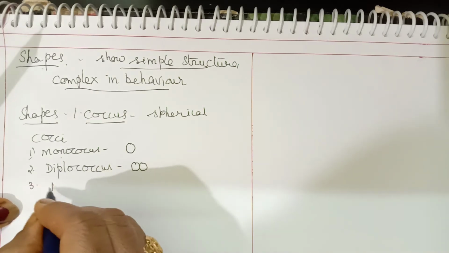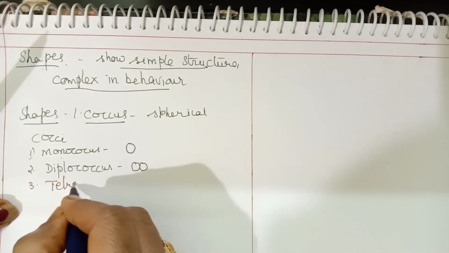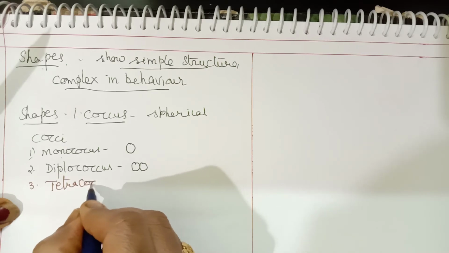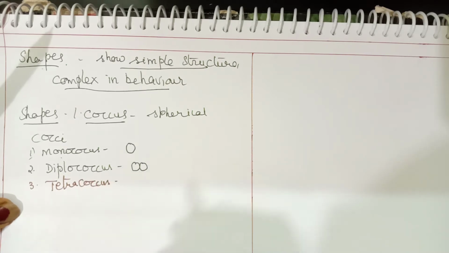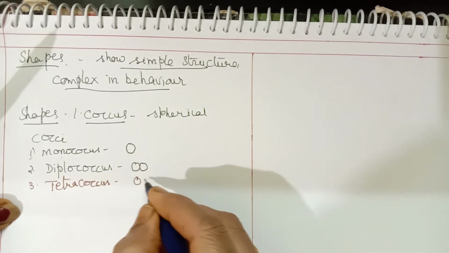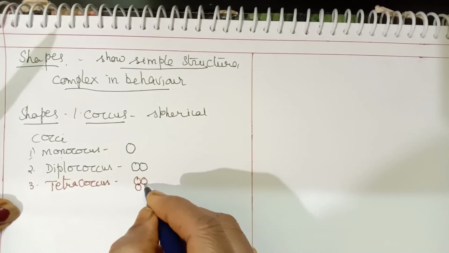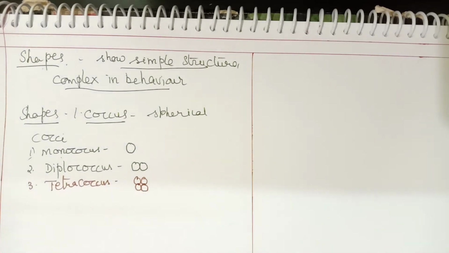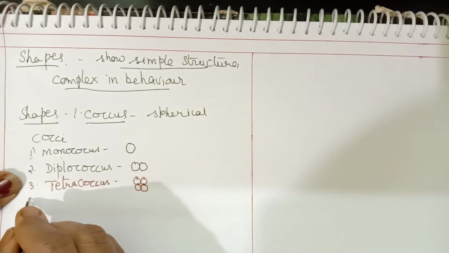The third type is called a tetracoccus. Tetra means a group of four. So when four are present together, we call it a tetracoccus.